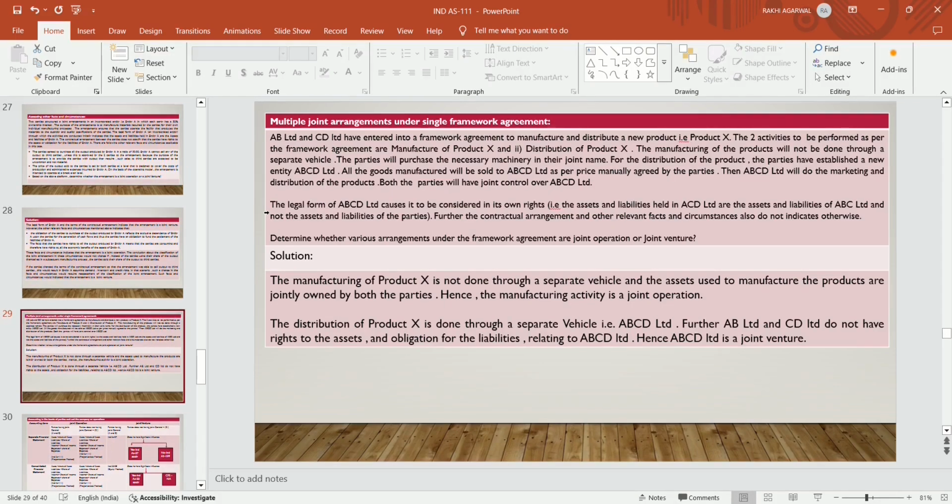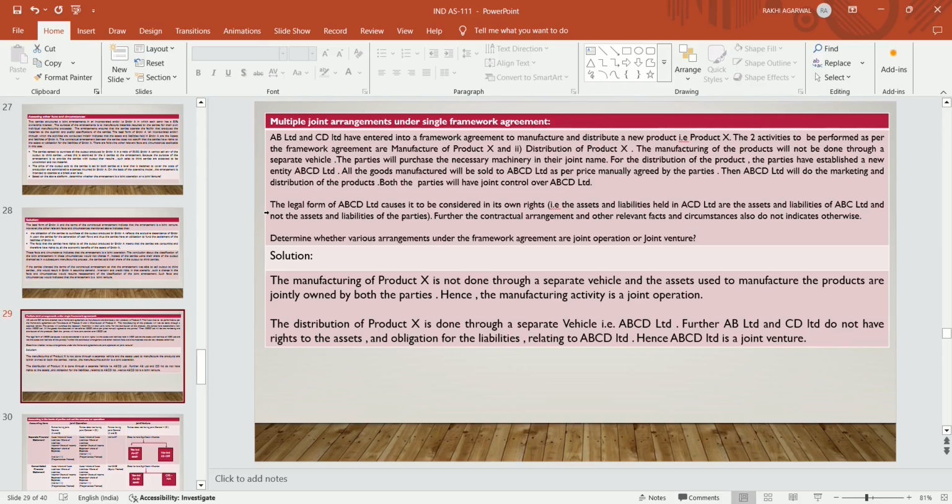Now, multiple joint arrangements with single framework agreements. Suppose AB Limited and CD Limited have entered into a framework agreement to manufacture and distribute a new product, that is product X. The two activities to be performed as per the framework agreement are manufacture of product X and the distribution of product X.